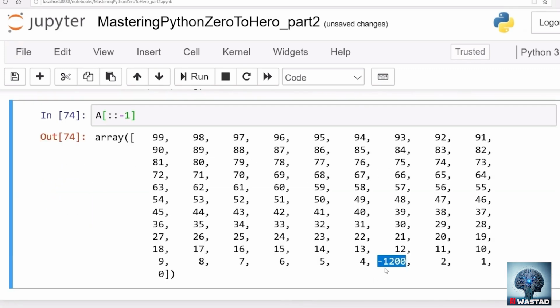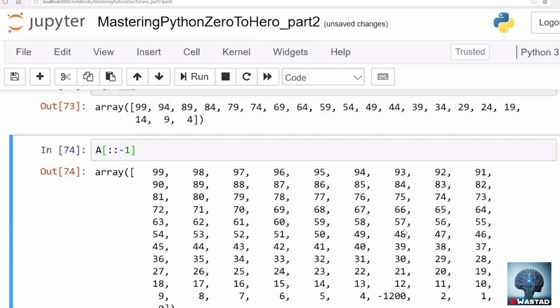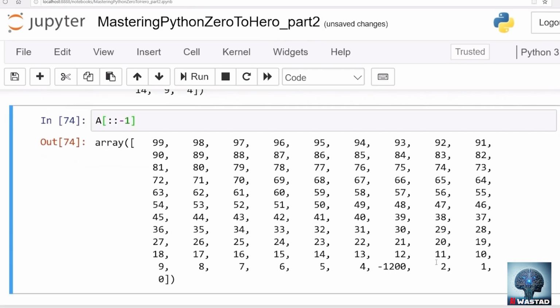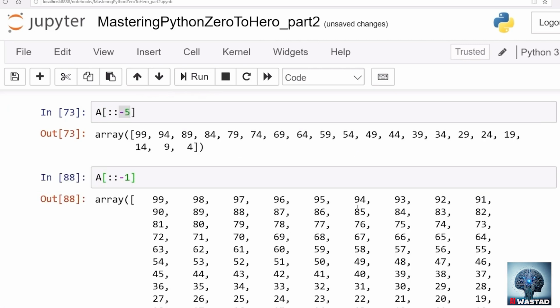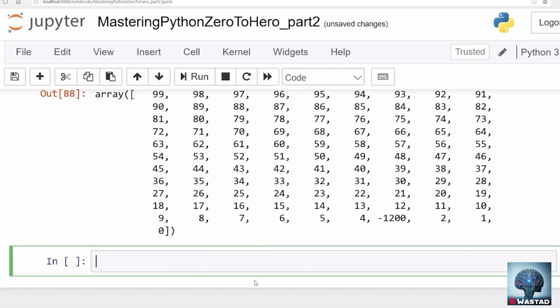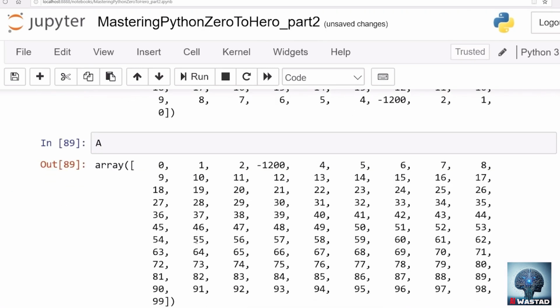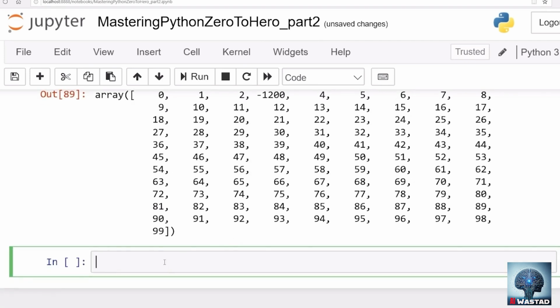Okay, let's say this element is there, and we want to locate that element in the array. We want to know where this element is in the array. So array A has this element. Let me print array A as it is. This array A has this particular element, and we want to know the index of this element inside the array. There are several ways of doing this.